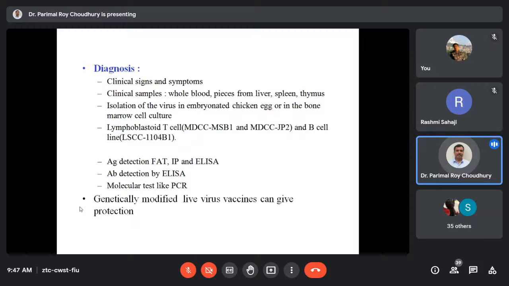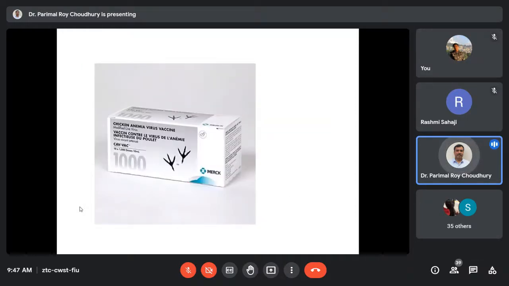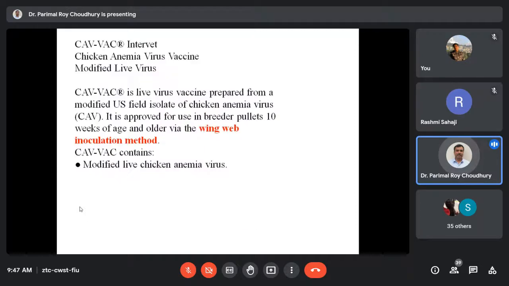Coming to the control of this infection, there are vaccines: chicken anemia virus modified live virus vaccines marketed by Merck. However, the availability is not so good in our market, particularly in Northeast India. However, it can be procured. It is licensed in our country, and this particular vaccine can give good protection against the infection. And usually this vaccine is given by the wing-web inoculation method.